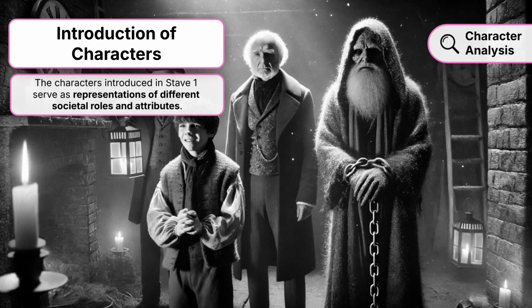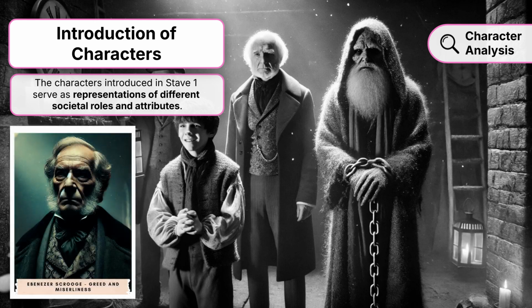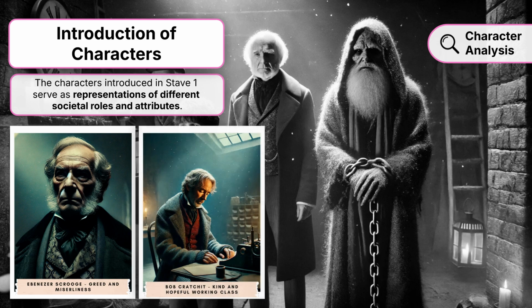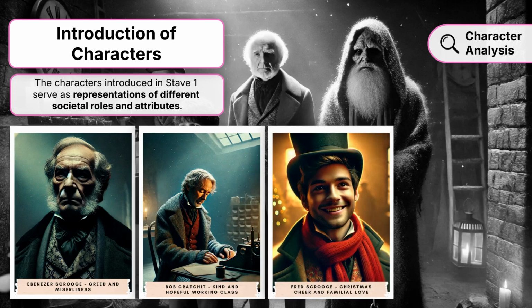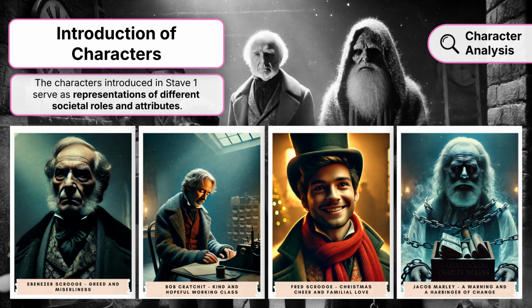The characters introduced in Stave 1 serve as representations of different societal roles and attributes. Ebenezer Scrooge embodies greed and miserliness, with his harsh demeanor and disdain for others' happiness. Bob Cratchit, despite his poverty and harsh working conditions, remains kind and dutiful, symbolizing the struggling but hopeful lower class. Fred represents the spirit of Christmas cheer and familial love, contrasting sharply with Scrooge's bitterness. Jacob Marley's ghost serves as a warning and a harbinger of change, emphasizing the consequences of a life lived without compassion.